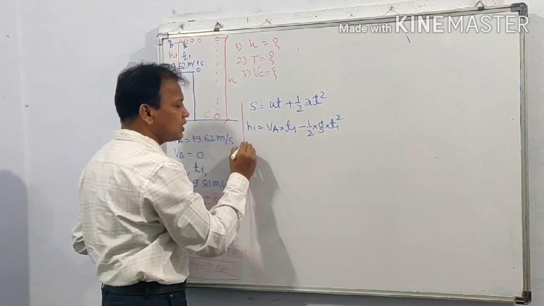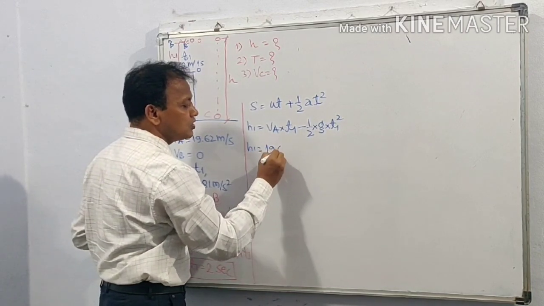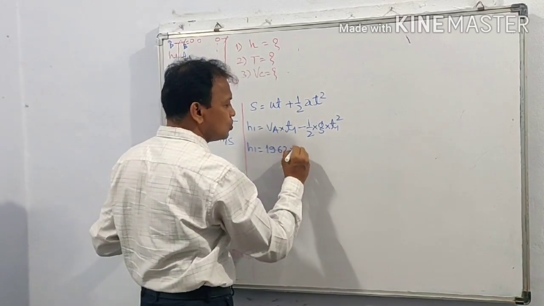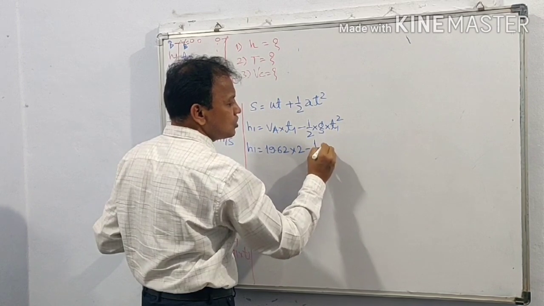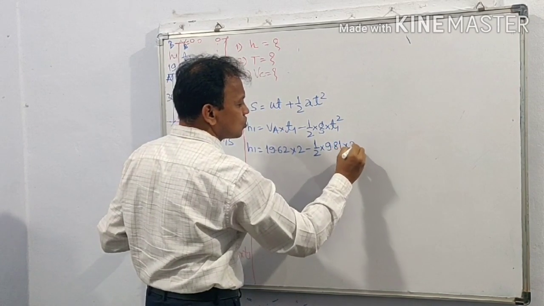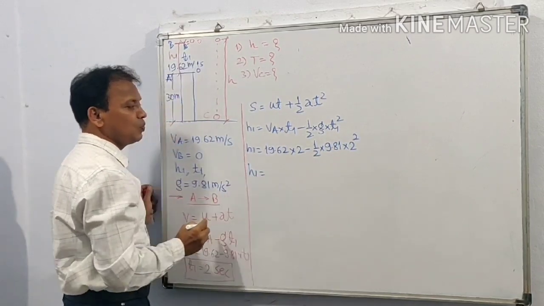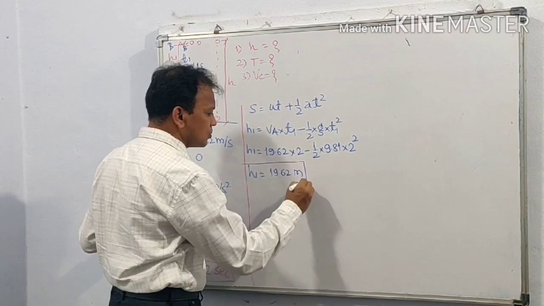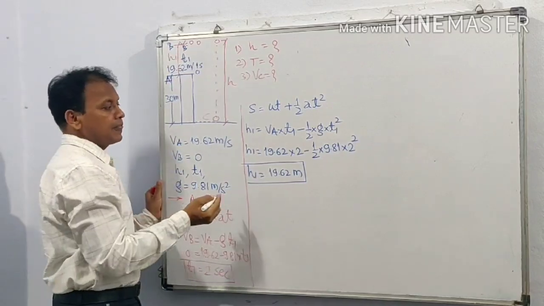So we don't know h1. h1 is equal to VA, that is 19.62 into T1, just now we have found, that is 2, minus 1 half into G 9.81 into T1, that is 2 square. h1 is equal to 19.62 meter. So we are getting this height 19.62 meter.